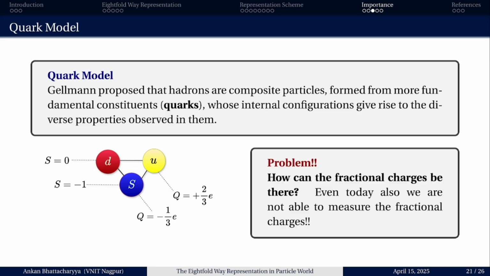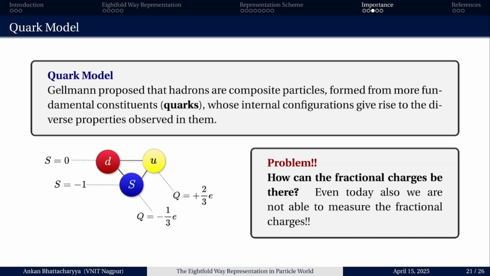But here lies some problem. You can see here that U, D, S have fractional charges, and they should, because the overall charges of the hadrons are integer. So we must assume that there are fractional charges present which are elemental to constitute the hadrons.